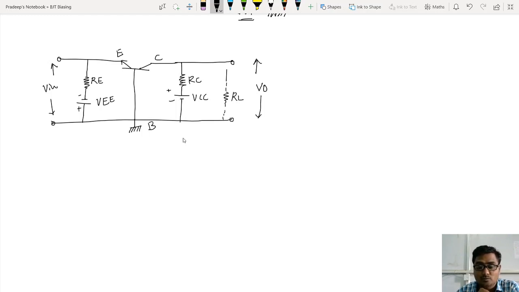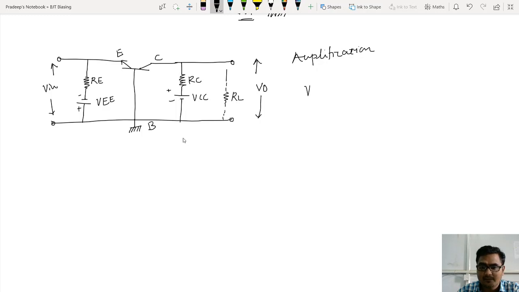Now what is our aim? Our aim is to understand the amplification action. I will write here, amplification action: how this circuit will work as an amplifier. But before that, let me write the equation for VCC.